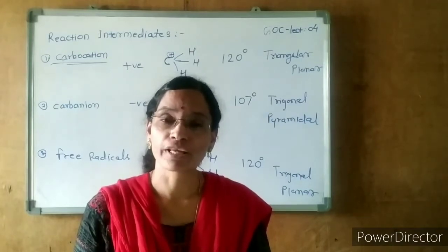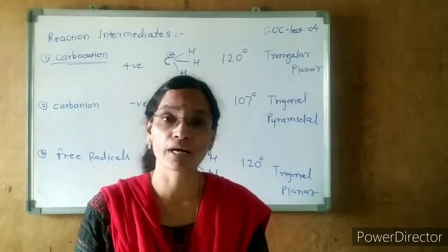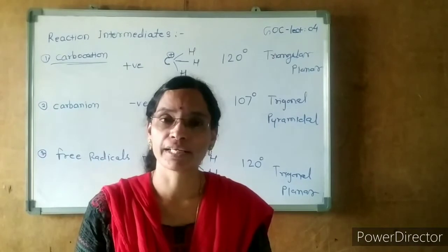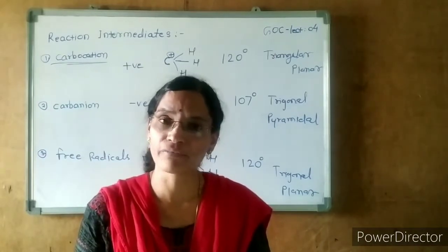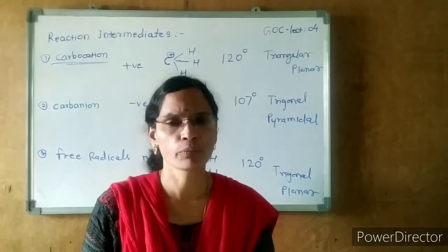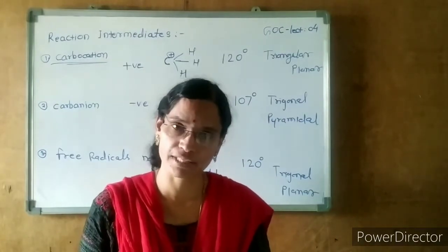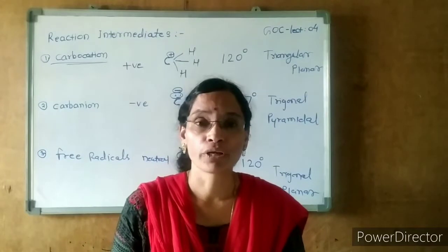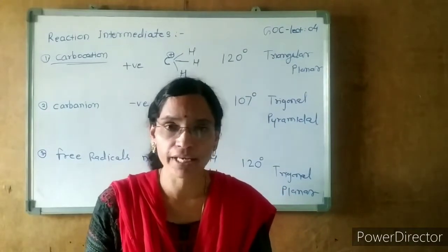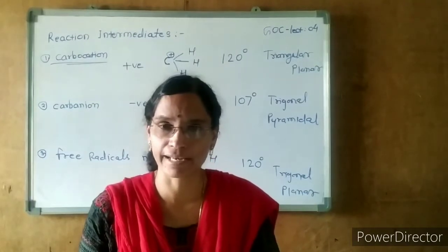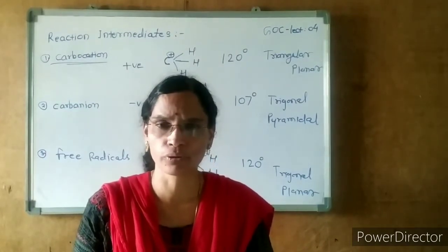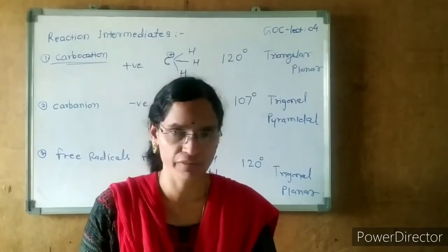And in the case of free radicals, it is also an electron deficient species because there are only 7 electrons in the valency shell of that free radical. Some of the properties we discussed in the previous session. Today we are going to discuss the remaining properties of the same reaction intermediates. In the reaction, what are the intermediates? We discussed all these things in the previous lecture.